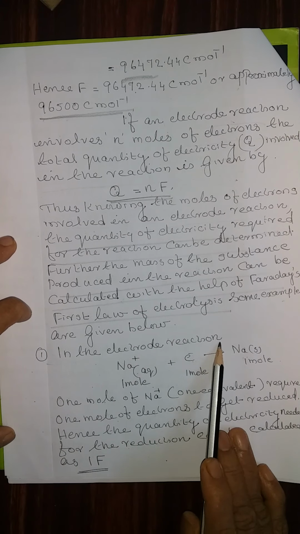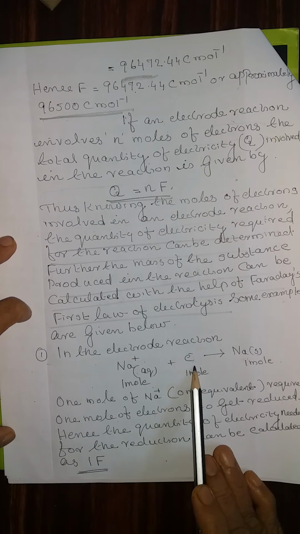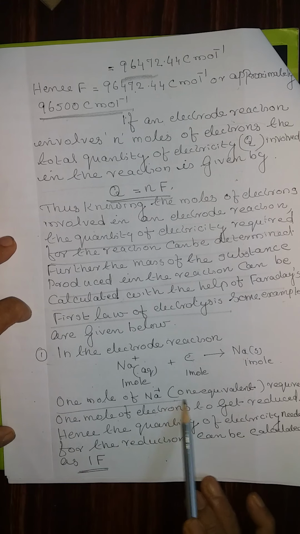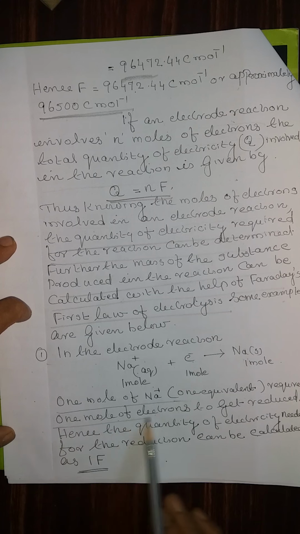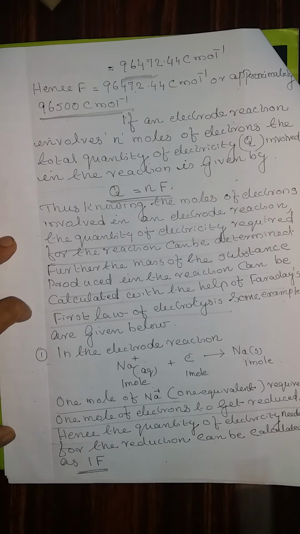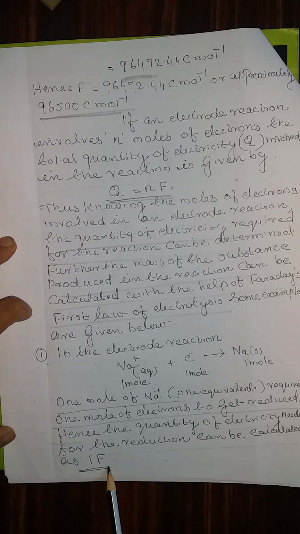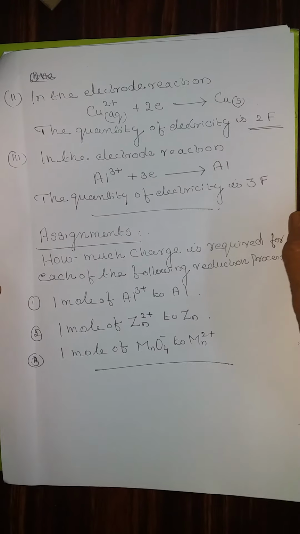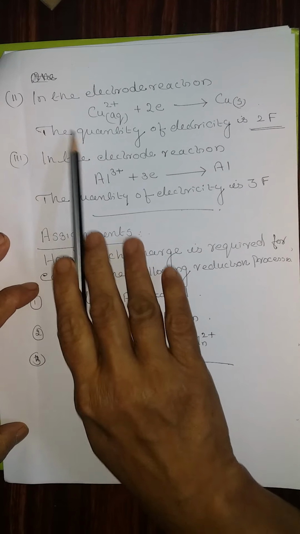In the electrode reaction, Na+ plus e- giving Na, 1 mole of Na+, that is 1 equivalent, requires 1 mole of electron to get reduced. Hence, the quantity of electricity needed for the reduction can be calculated as 1F. That means if 1 mole of electron, 1F. If 2 moles of electron, 2F. If 3 moles of electron, 3F. That is what it says.